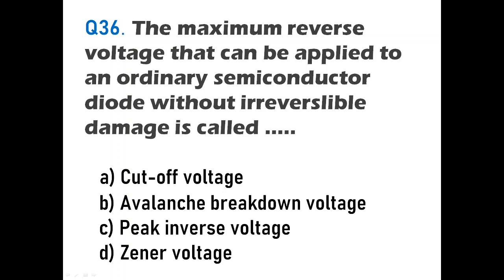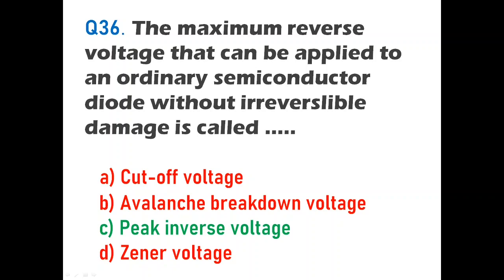The diode will get damaged. So the voltage up to which you can go in a reverse bias condition is called peak inverse voltage, PIV. So here, out of these four options, option C, peak inverse voltage, will be the right option. The maximum reverse voltage that can be applied to an ordinary semiconductor diode without irreversible damage, this is very important, is called peak inverse voltage. That is the maximum inverse voltage you can apply to the diode without damaging it.